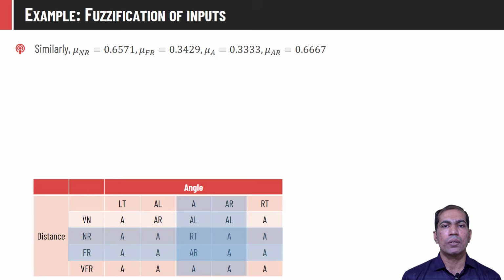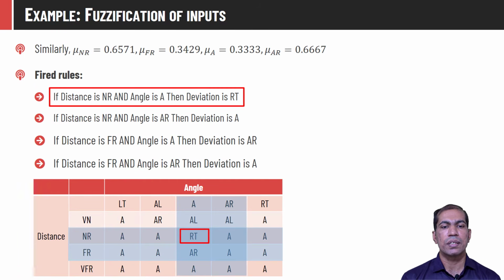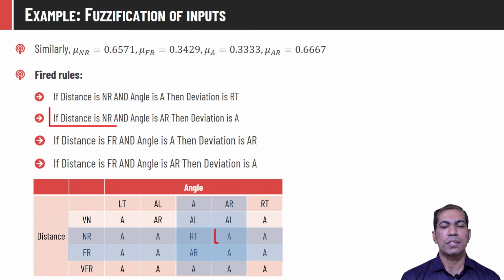And those rules are: if distance is NR and angle is A, then deviation is RT. The second rule is: if distance is NR and angle is AR, then deviation is A. In a similar way, we can write down all 4 rules. Now we need to find out what will be the strength of all these 4 rules. Depending upon that, we will find out the area covered by each rule and will compute the crisp output value.